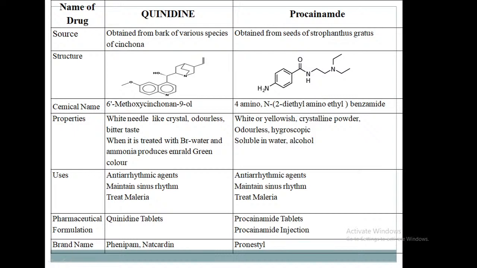Properties: it is a white or yellowish crystalline powder, odorless, and hygroscopic. It is soluble in water as well as alcohol. Uses: antiarrhythmic agent, maintains sinus rhythm, and treats malaria, as with quinidine. Pharmaceutical formulation or official formulation: procainamide tablets and procainamide injection, which both contain procainamide. Brand name Pronestyl.